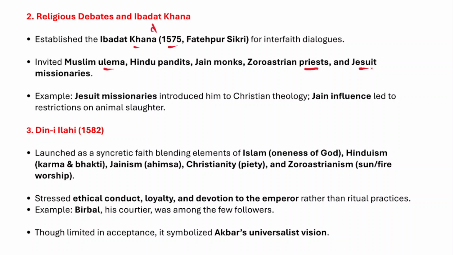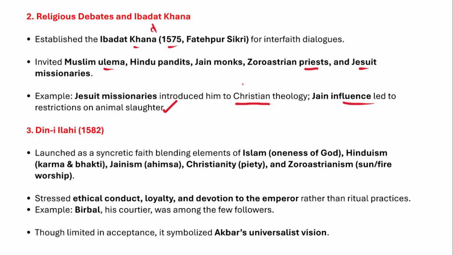The Jesuit missionaries introduced him to Christian theology, and Jain influence led to restrictions on animal slaughter. Because of Jain influence on Akbar, he prohibited animal slaughter.